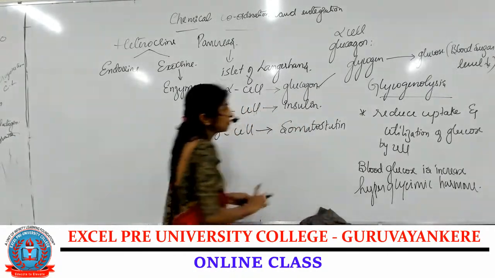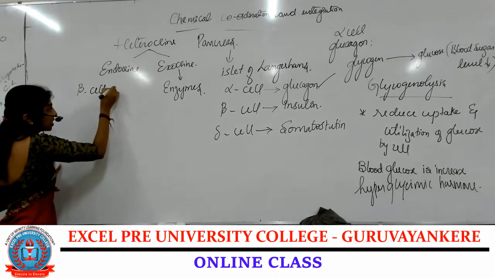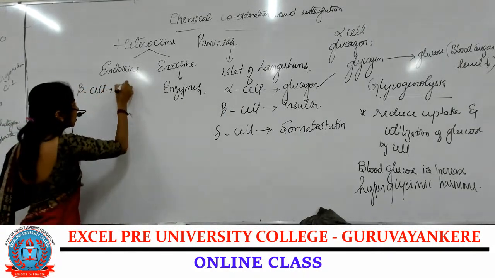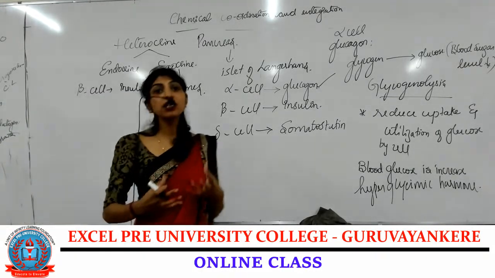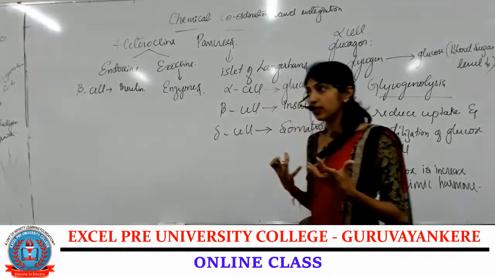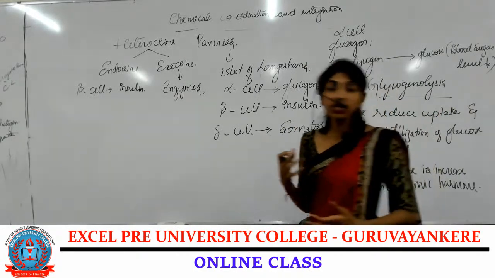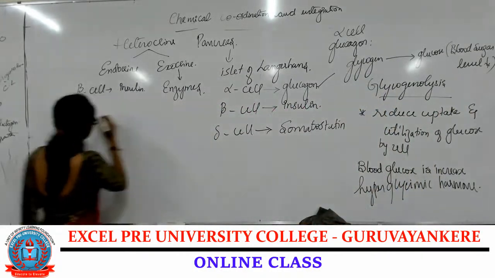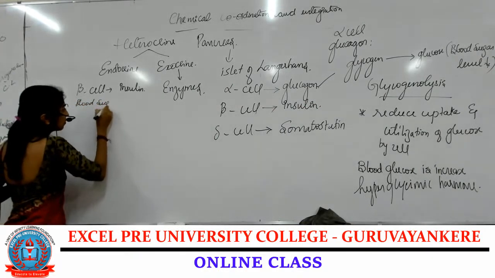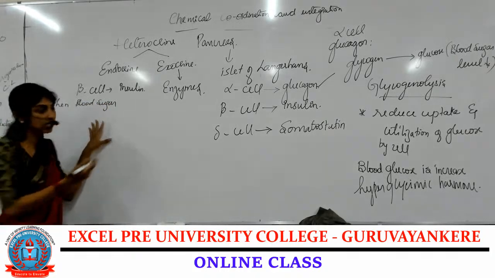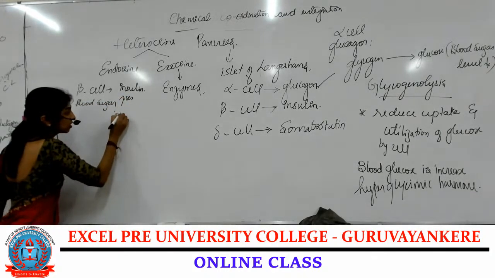The pancreas secretes. The islet of Langerhans have the beta cell. It secretes a hormone called insulin. Whenever there is increased blood sugar level, what happens? When the blood sugar increases in the blood, what is the function of insulin?